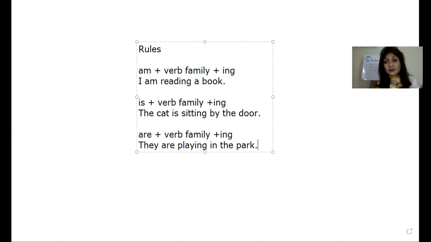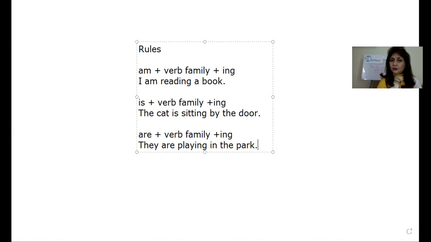Right? Now what is the verb here? Playing. With are, I have added verb family, that is play, and with play, I have added ing because it should be in present tense. Remember, the verb will be in present tense, then only your work would be correct.